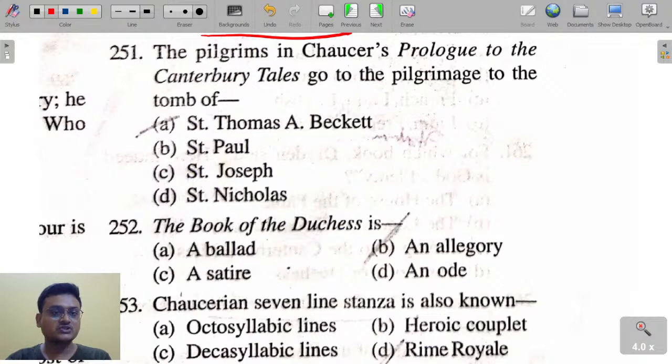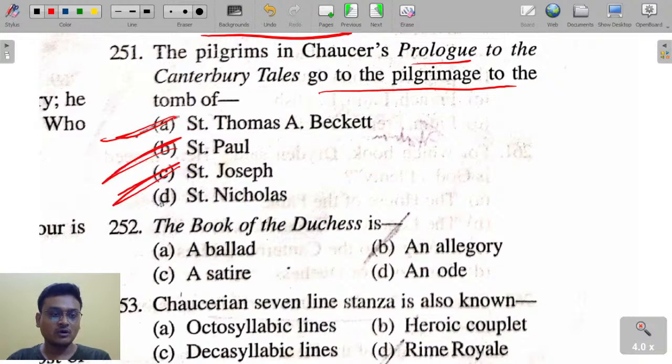The pilgrims in Chaucer's prologue to the Canterbury Tales go on a pilgrimage to the tomb of Saint Thomas Becket, Saint Paul, Saint Joseph, Saint Nicholas. You answer here. The pilgrims in the Canterbury Tales go on pilgrimage to the tomb of, here, Saint Thomas Becket. Saint Thomas Becket is the right answer.